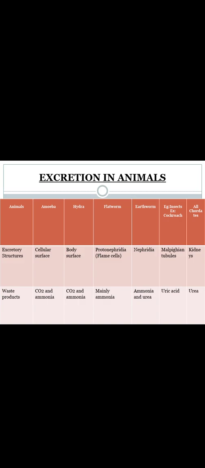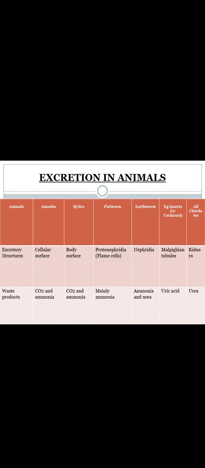Next, coming to flatworm. What is the excretory structure in flatworm? That is protonephridia, otherwise called flame cells. So mainly it excretes waste products like ammonia. How about earthworm? The excretory structure is nephridia, and the waste products removed in earthworm are ammonia and urea. It is quite different in earthworm compared to the other three animals we studied, since the extra waste product added here is urea.